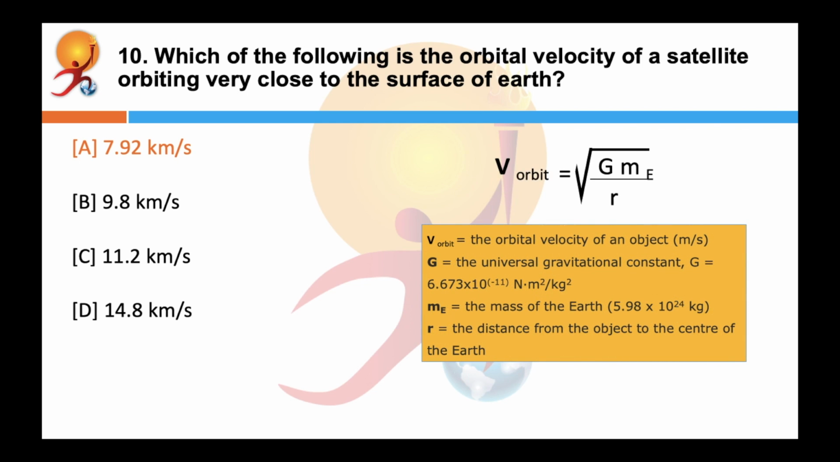Again given by the same formula. In this case, the radius of the orbit will be nearly equal to the radius of the Earth, which is 6.38 into 10 raised to 6 meters or 6,378 kilometers.